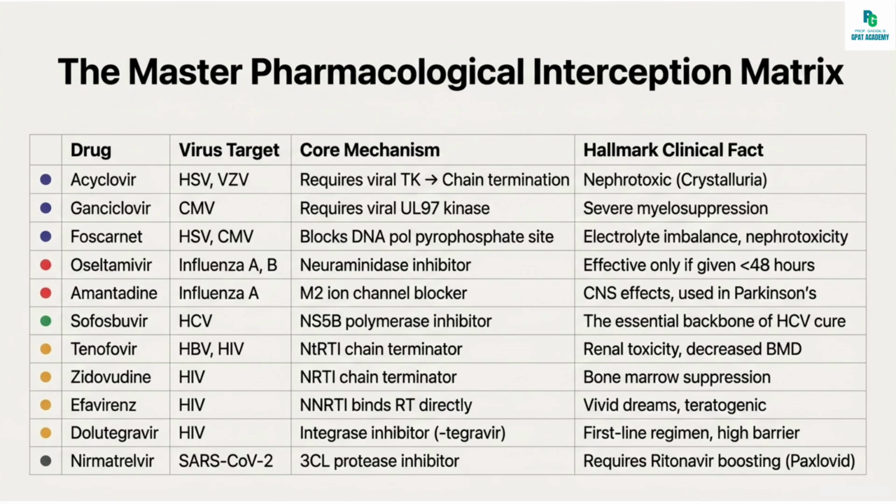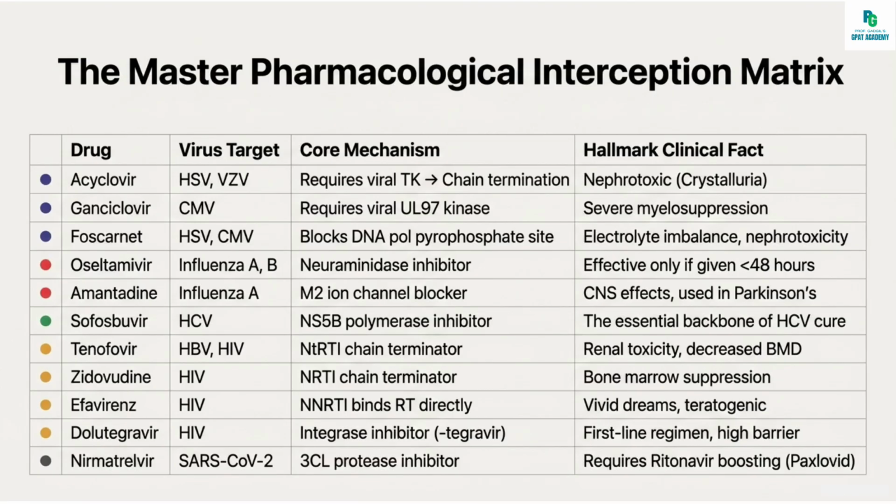Oseltamivir virus target is influenza A and B. Core mechanism is neuraminidase inhibitor and hallmark is effective only if given within 48 hours. Amantadine virus target is influenza A. Core mechanism is M2 ion channel blocker and hallmark is CNS effects and use in Parkinson's. Sofosbuvir virus target is HCV. Core mechanism is NS5B polymerase inhibitor and hallmark is essential backbone of HCV cure. Tenofovir virus target is HBV and HIV. Core mechanism is NRTI chain terminator and hallmark is renal toxicity and decreased BMD.